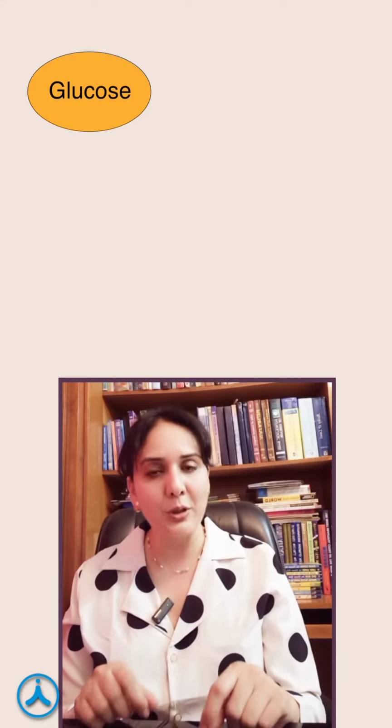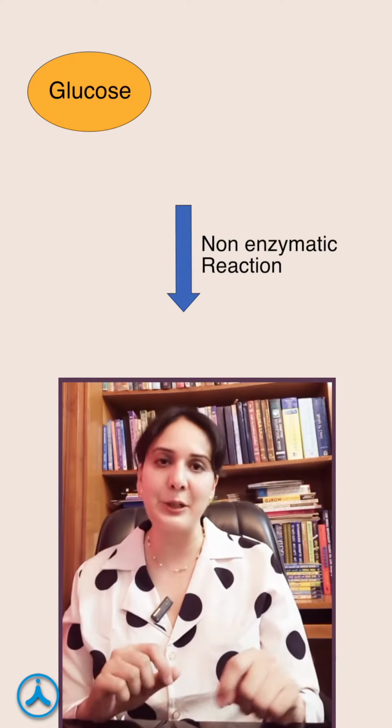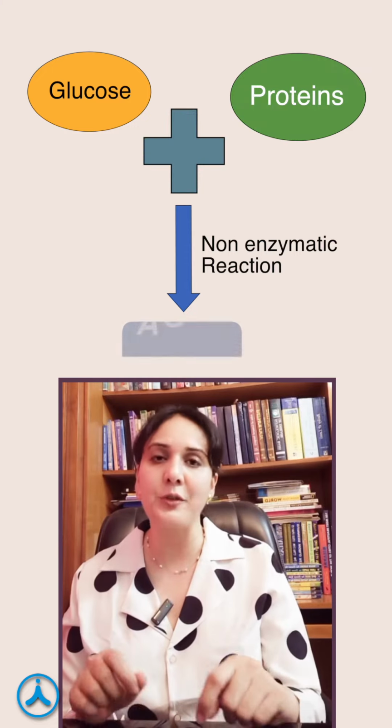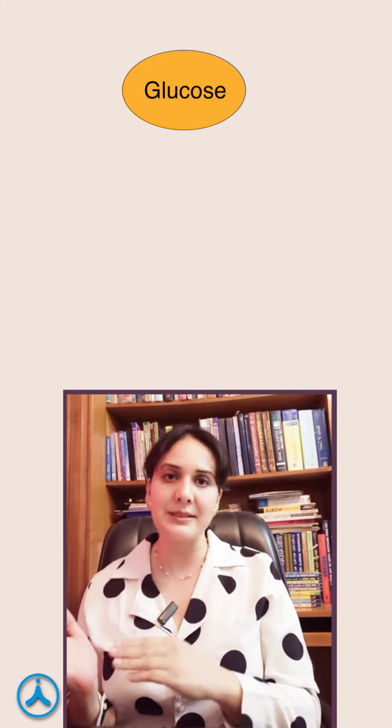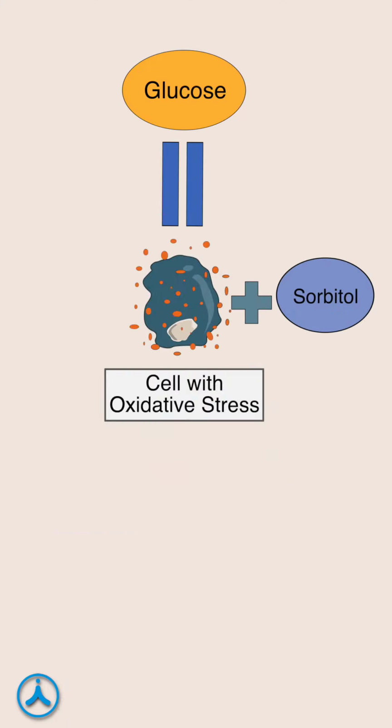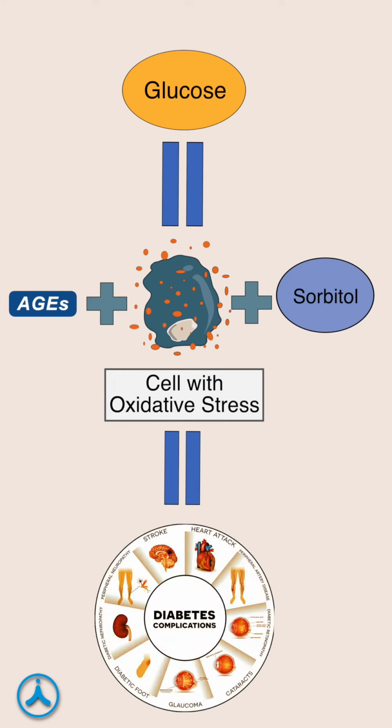This high glucose also reacts non-enzymatically with cellular proteins, resulting in formation of advanced glycated end product, which damages the basal membrane of vessels. So high glucose results in sorbitol accumulation, oxidative stress, and advanced glycated end product formation, which all results in long-term complications of diabetes.